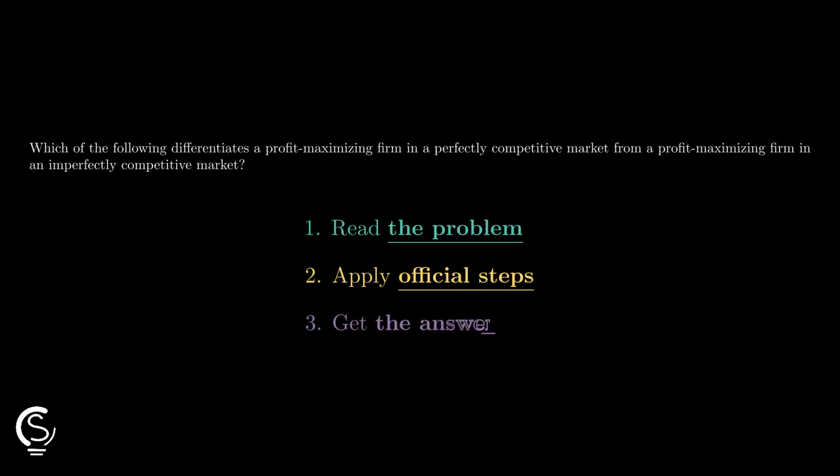Let's level up. Perfect competition versus imperfect competition seems tricky, but here's the breakdown. One market sells identical products, the other differentiated ones, and that difference decides.